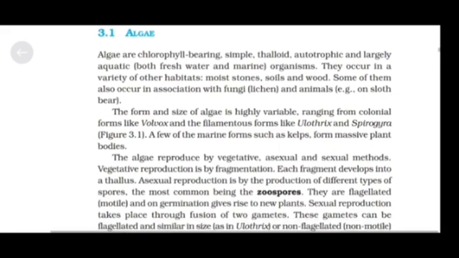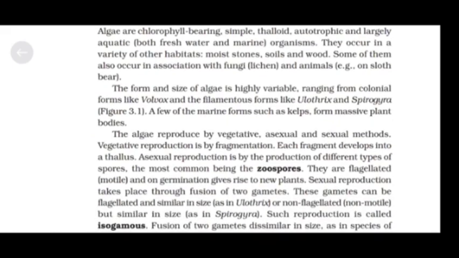The form and size of algae is highly variable, ranging from colonial forms like Volvox and the filamentous forms like Ulothrix and Spirogyra, as shown in figure 3.1. A few of the marine forms such as kelps form massive plant bodies.